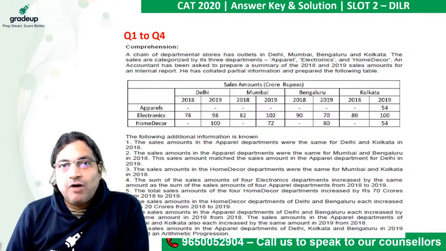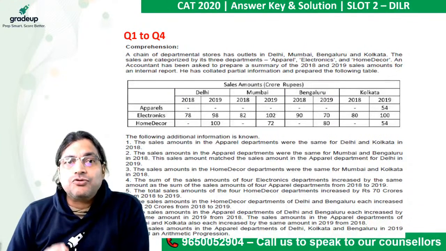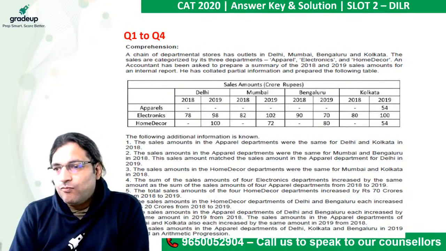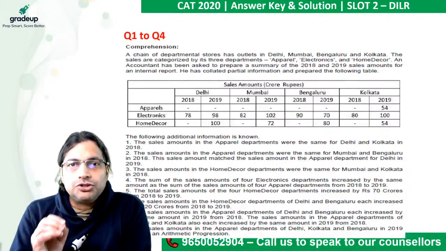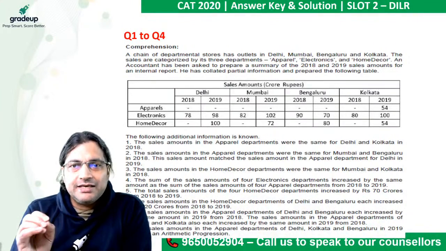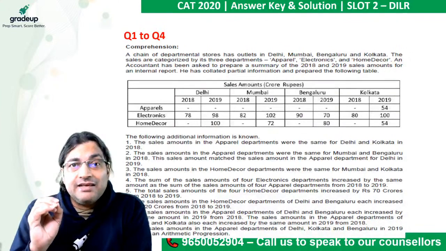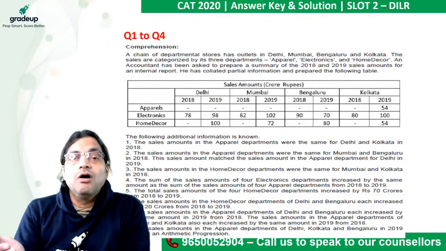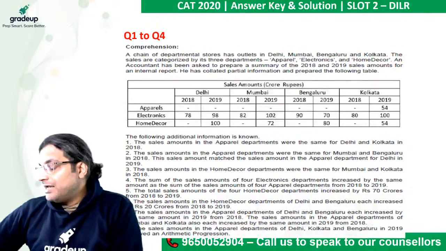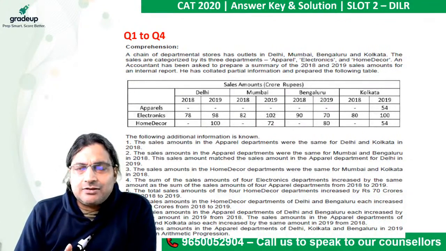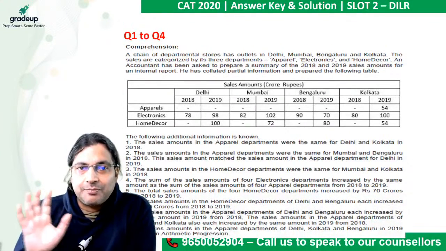One wonderful thing about this set is that you do not have conditional problems. Once you are able to fill the grids, you should be able to get all 4 answers in a jiffy. You wouldn't have to reconsider any fact, such as if this is done like this, then which of the following would be true or certainly incorrect. Please keep that in mind. So those who took the examination in slot 2 were very lucky to have got this.